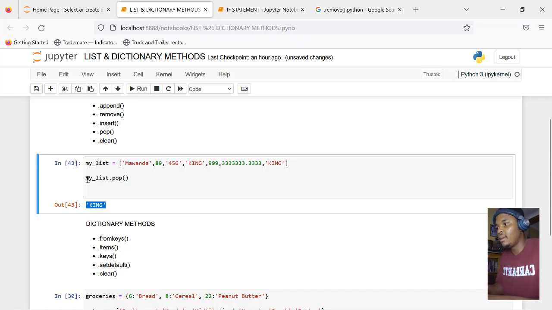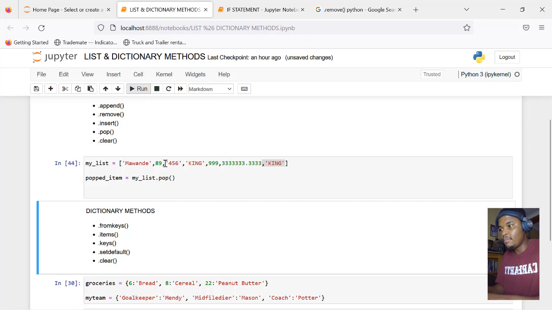So I don't want king to show up here. I want to store king somewhere. So let's say popped item equals mylist.pop. I want this last item. It might not make sense to you now, but when we move on and start building games and stuff, you'll see why we need to take the last element of the list and save it somewhere and use it for future reference.